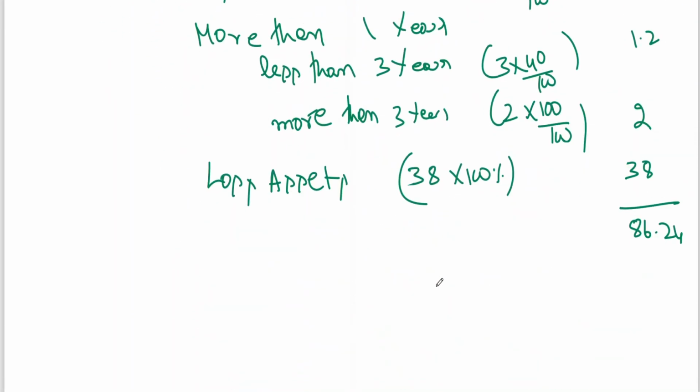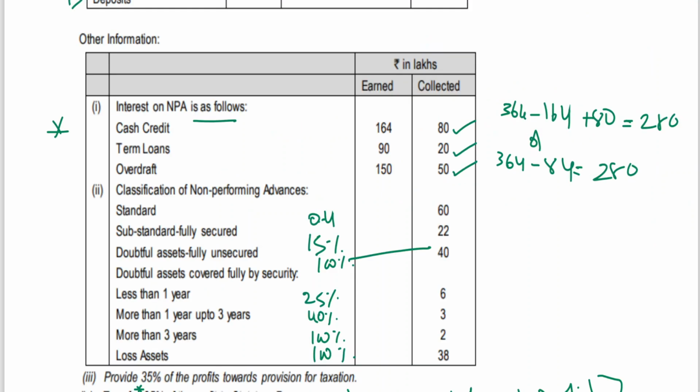So then we need to calculate provision for taxation. Provide 35% of profit towards provision for taxation.